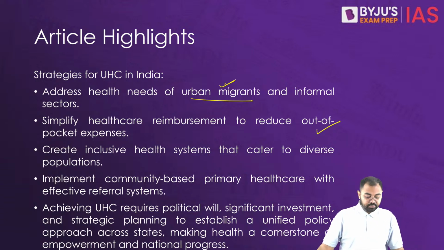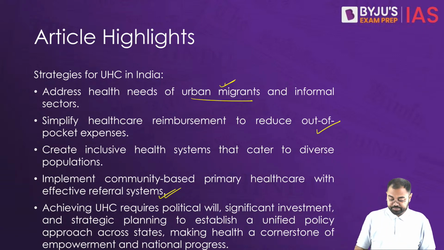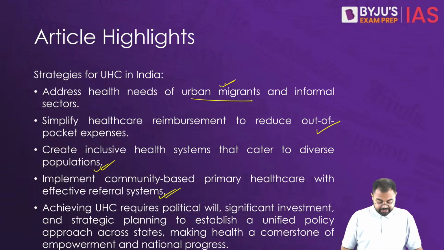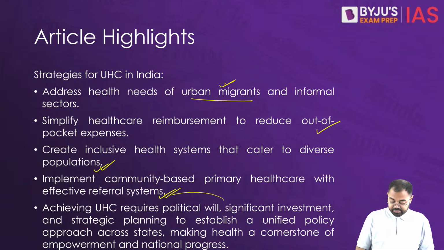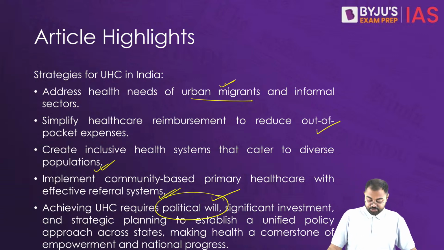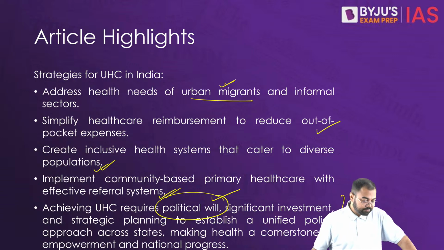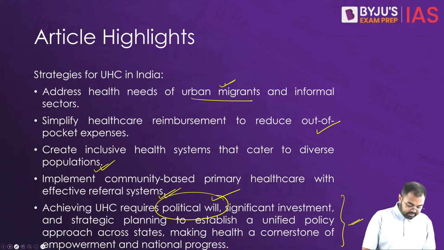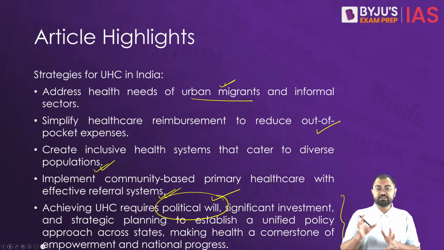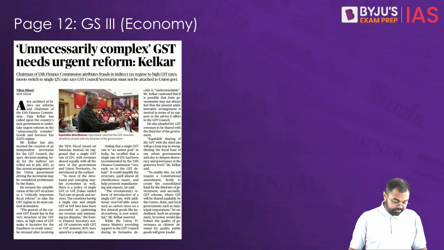We have to implement community-based primary healthcare and create inclusive health systems. Remember that achieving this requires a strong political will, and only then is it possible to ensure this kind of coverage. So we need to understand the problems and the strategies or solutions.